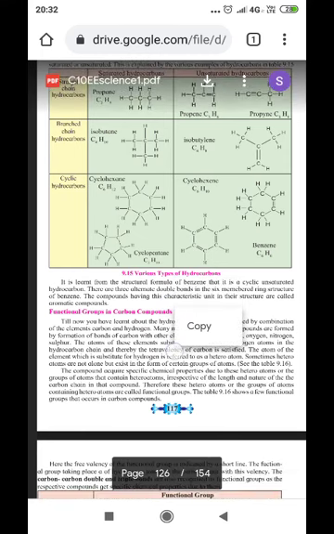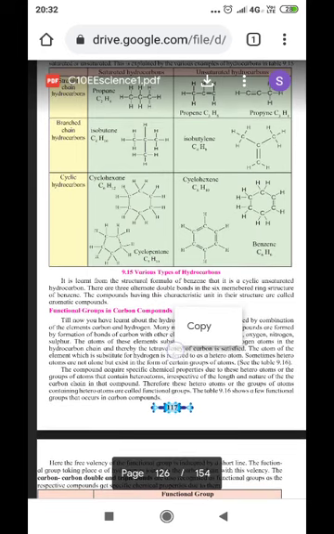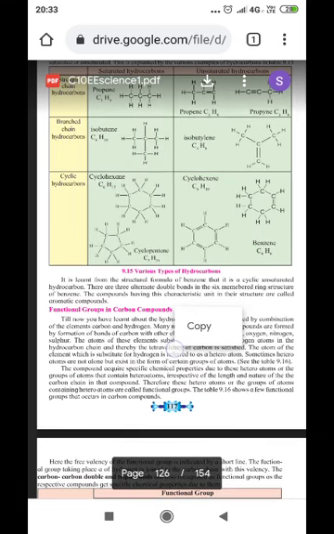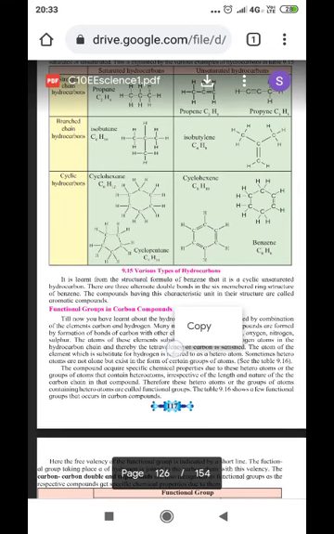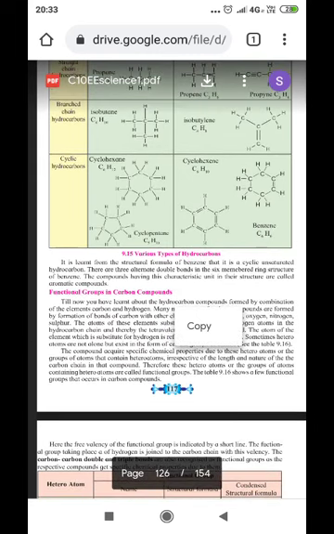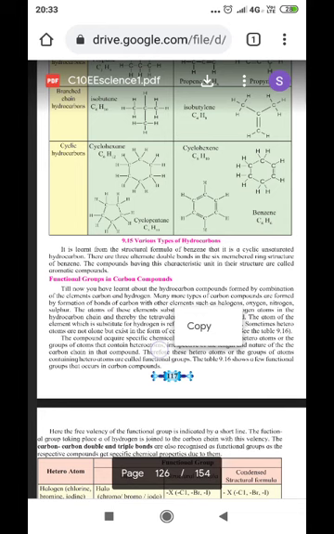Then branch chain hydrocarbon, isobutane. Here, this is a branch chain of carbon. We call it isobutyl or isobutylene with one double bond. That is an unsaturated hydrocarbon. Then cyclic hydrocarbons. Cyclic implies a ring is formed.